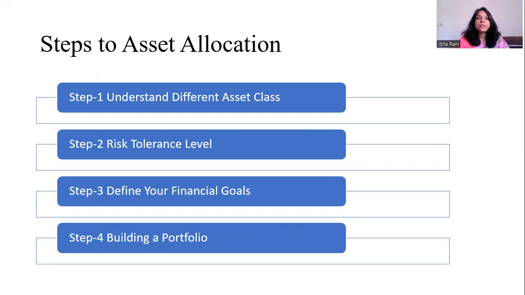The second step is risk tolerance level. Based on investors' risk-taking capabilities, investors are categorized under three major groups: aggressive, moderate, and conservative.